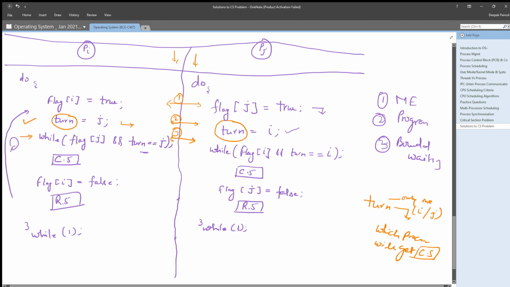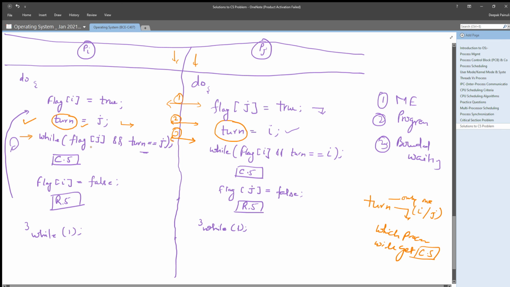It is checking the value of flag j and the value of turn. Flag of j is true, yes, and turn is equal to j. That is true because it already set it.